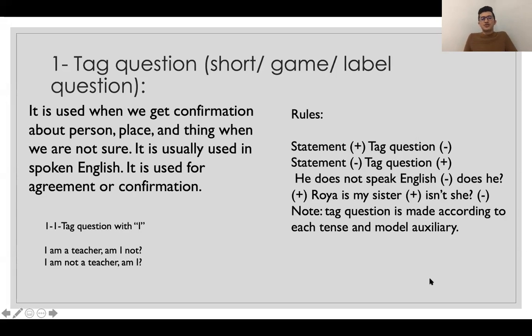So, as I told you that we have different types of interrogative sentences, now we start from one of the most important ones that we use a lot in our spoken English. Okay, that is what? That is tag question. We also call tag question short question, and label question. So if you see any other name of that, that's okay. That is just tag question. Don't worry about that.